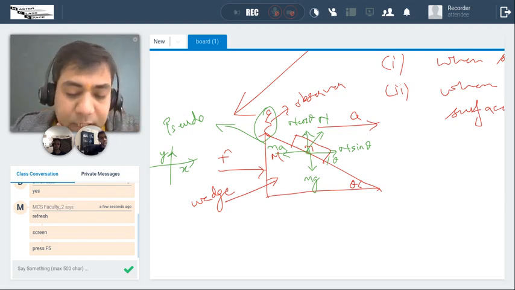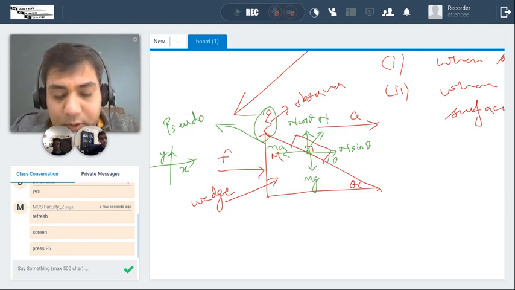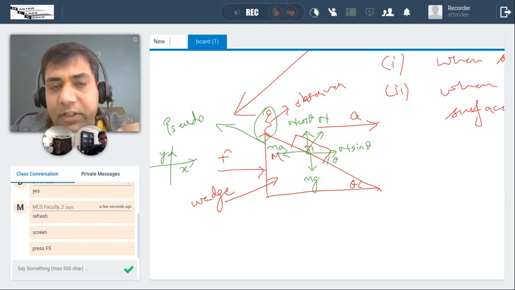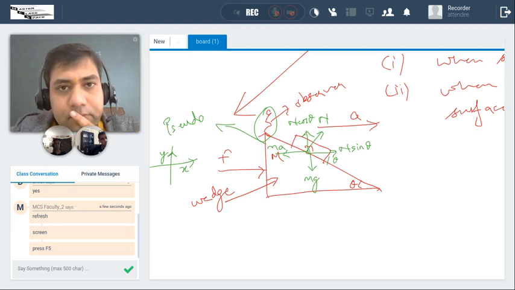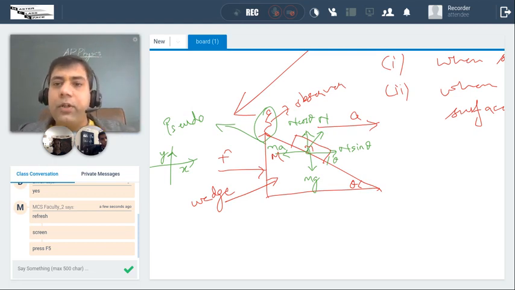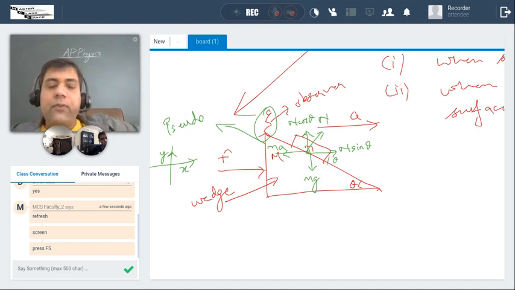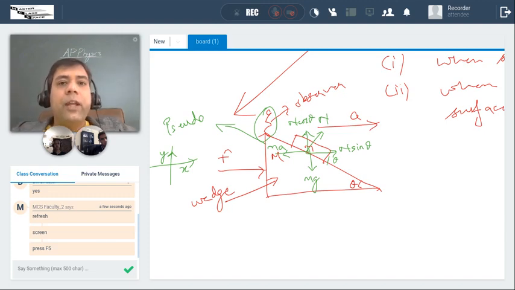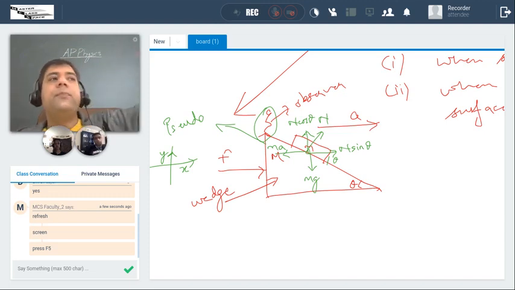So now this body is not moving at all. We are doing this problem with respect to an observer who is on the moving wedge. So for this observer, the block is at rest. I told you yesterday also, when we do a question with respect to someone, that person is blind. He doesn't see his motion. He doesn't feel that he is moving at all. He just puts the blame on someone else: no, I am not moving, you are moving.